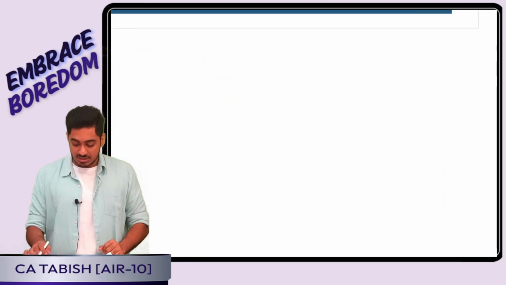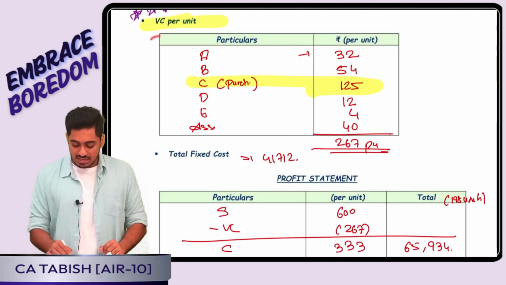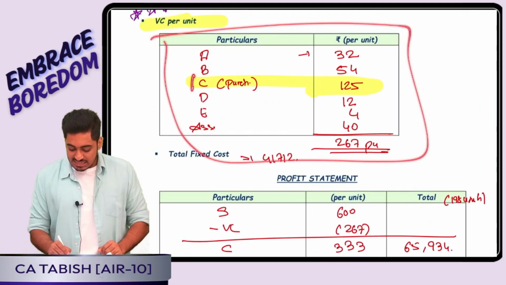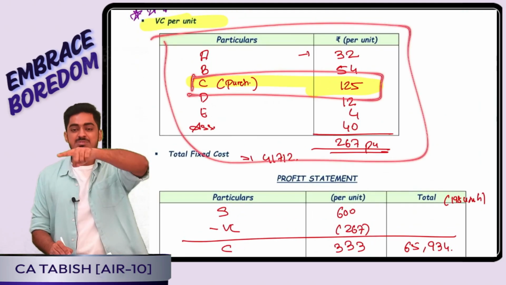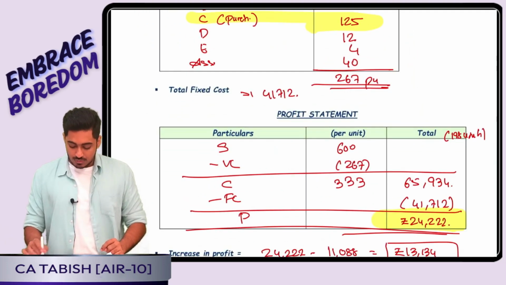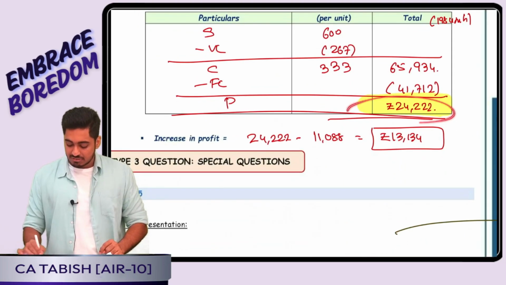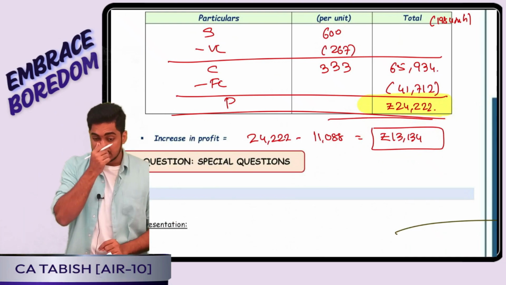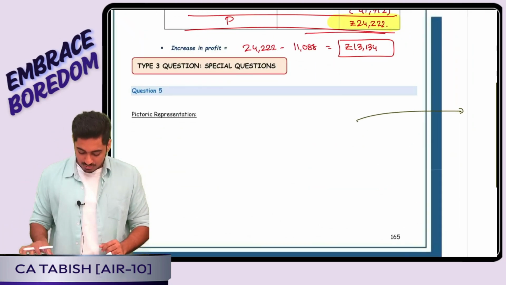Units I have told has become 198 units. Yes, my variable cost, understand, C I am purchasing, that means the purchase price I will have to write. Everywhere else the manufacturing cost I will be writing. Fixed cost I will write, I will arrive at the profit and the increase in the profit. Is this clear, everyone? This was one question that we had seen.